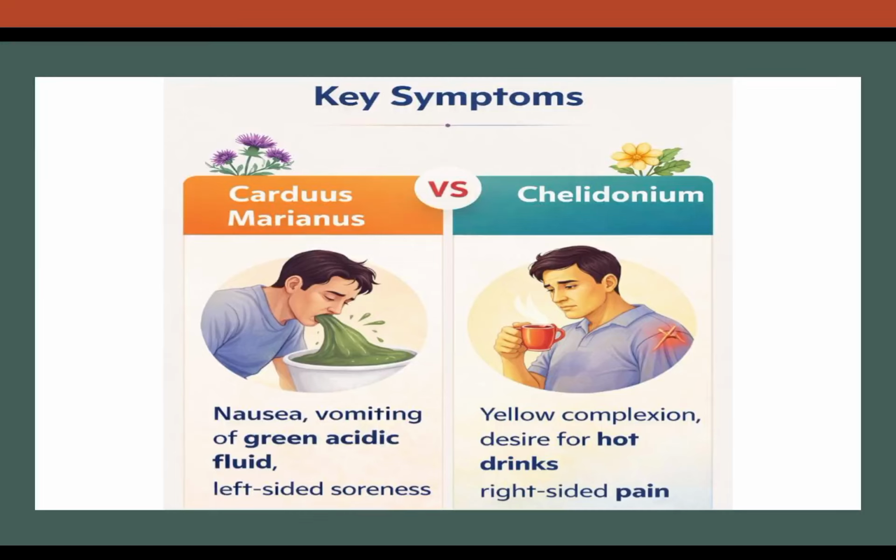Very important key symptoms that you should know: in case of Carduus, there is nausea and vomiting, and the vomitus is of green acidic fluid. We have already seen that there is left-sided affection, left-sided soreness and congestion in Carduus, but the character of the vomitus in Carduus is green acidic fluid. In case of Chelidonium, there is a yellow complexion, and please remember, there is a desire for hot drinks. Very importantly seen in Chelidonium, there is a desire for very hot drinks, and we have also seen that there is right-sided pain.